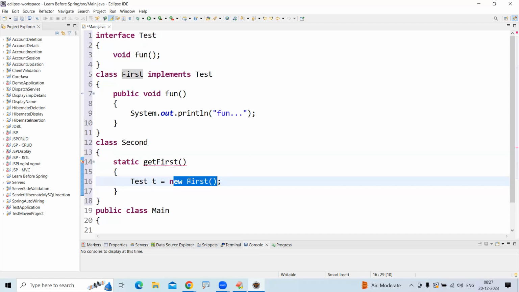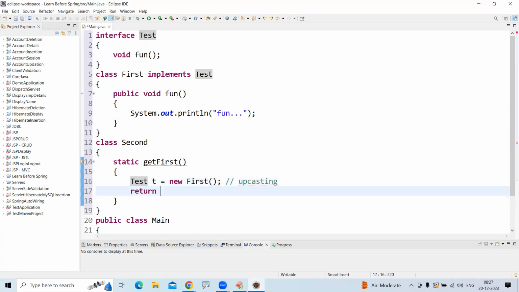An implemented class object or child class object you can store into the parent type reference variable. This concept is called upcasting. So what is the return type? Simply, it is returning t. t is which type? Test type. Test is which type? Interface type. The return type is an interface.